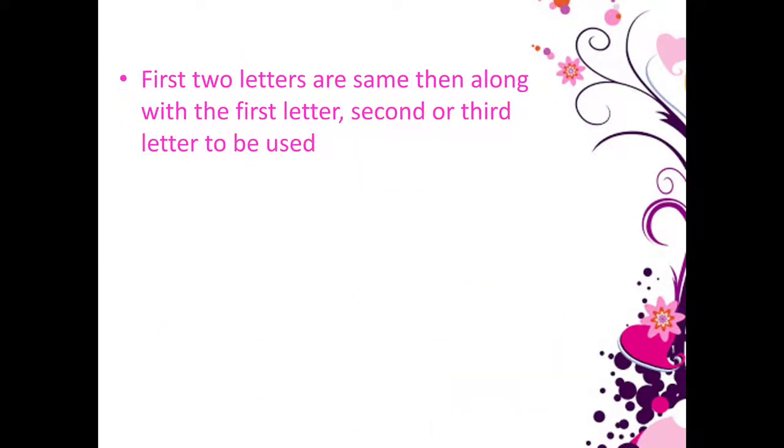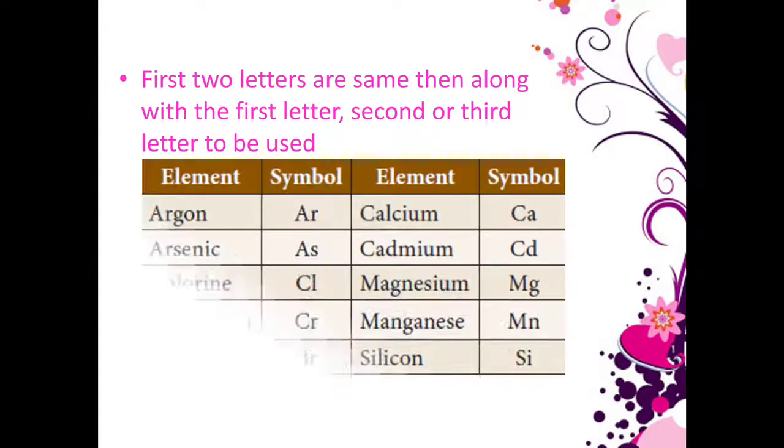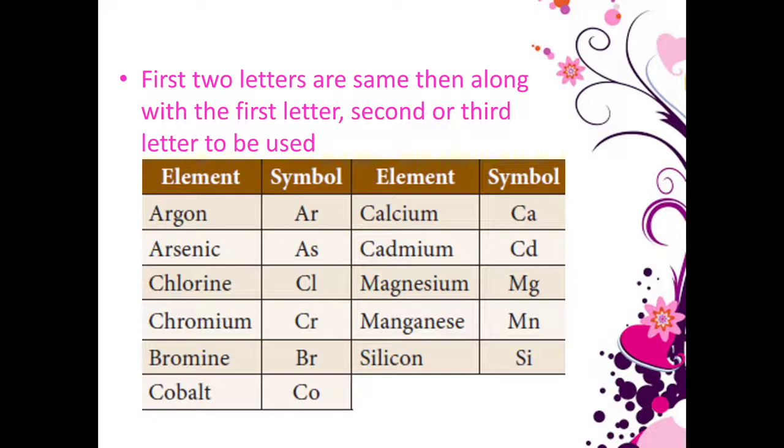If the first two letters are the same, then along with the first letter, the second or third letter is used. See the first two elements, argon and arsenic. For both, the first letter and the second letter are the same. So for argon, Ar is the symbol, and for arsenic, As is the symbol.